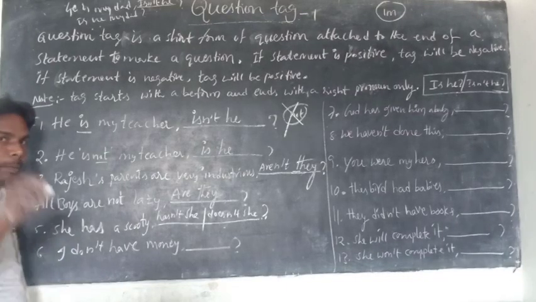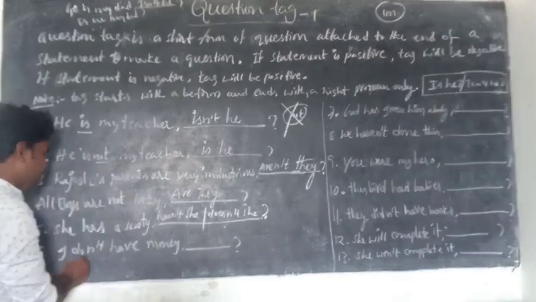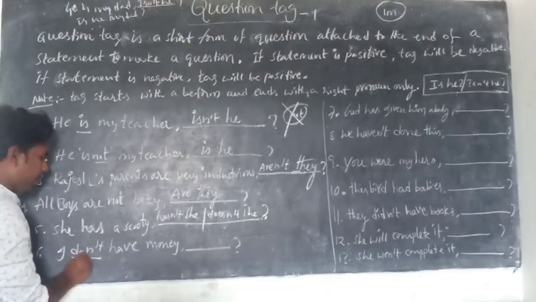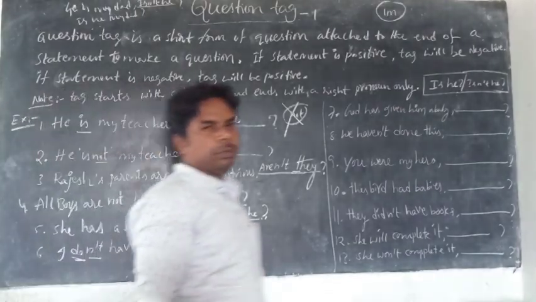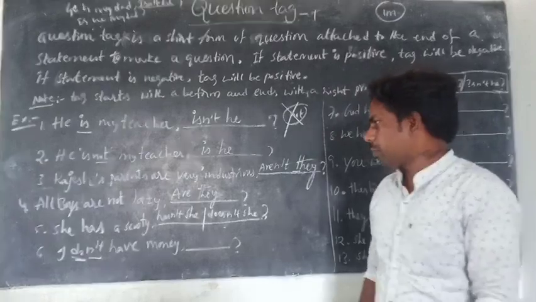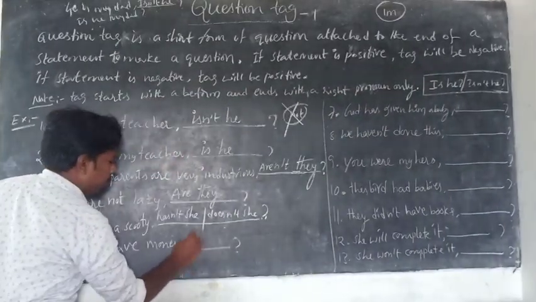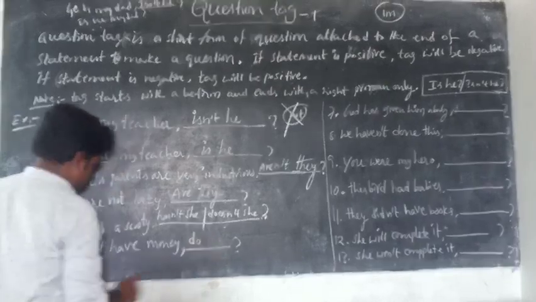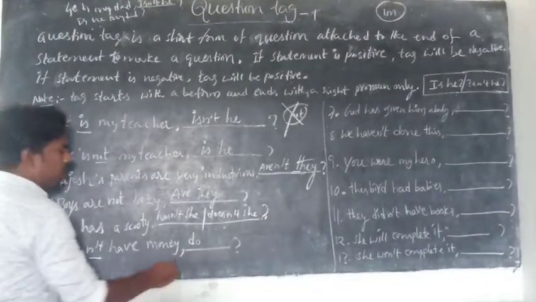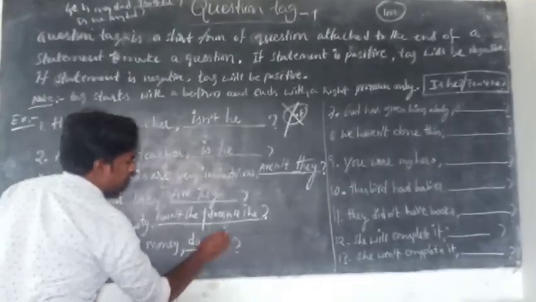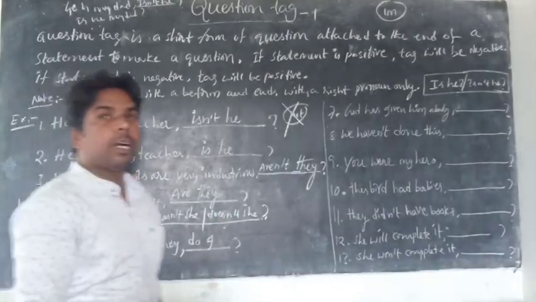Okay. Next, I don't have money. The statement is negative. What is the be form? Do. The be form is do. Since the statement is negative, the tag will be positive. What is the subject? I. Do I? Do I?